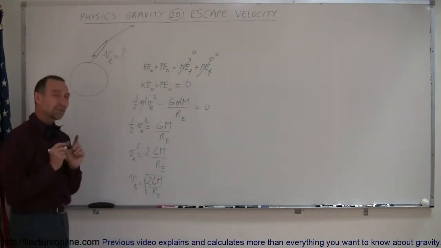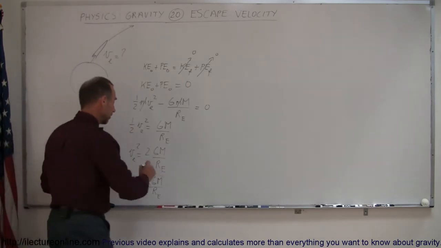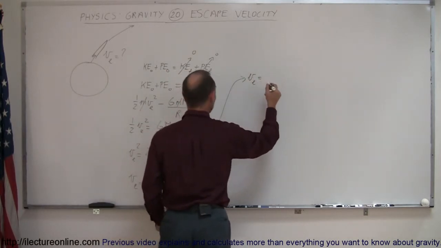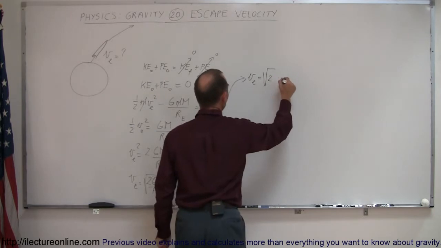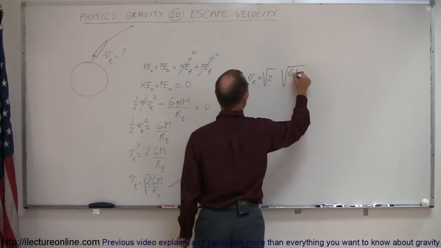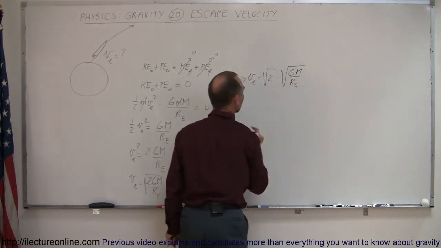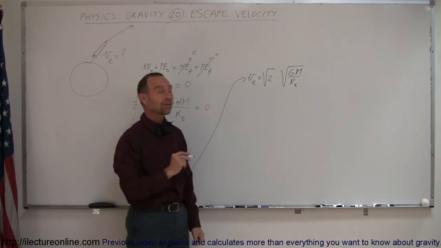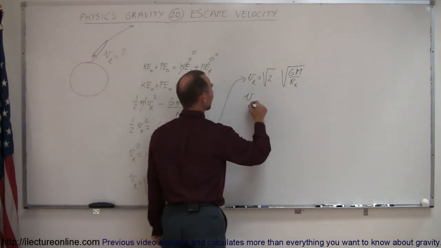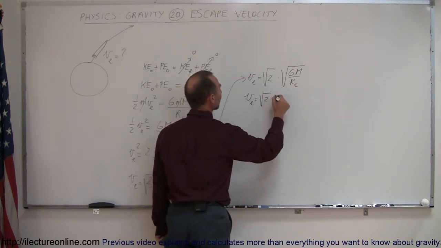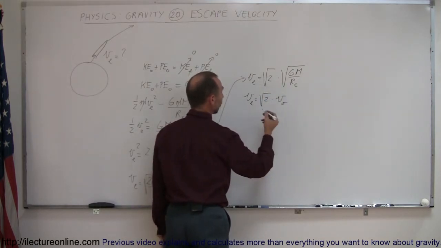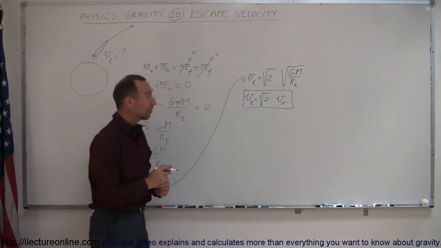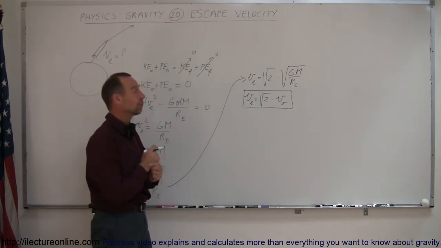All right, now, I noticed something here. Let me rewrite this and maybe you see it as well. So the escape velocity is equal to the square root of 2 times the square root of GM over the radius of the Earth. Notice this quantity right here. What does it remind you of? That is actually the orbital velocity equation. So we can say that the escape velocity is equal to the square root of 2 times the orbital velocity of the Earth. And so that can now simply be an equation like that, where the escape velocity is simply about 1.4 times the orbital velocity.